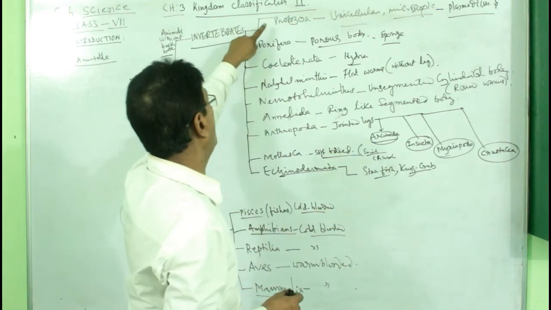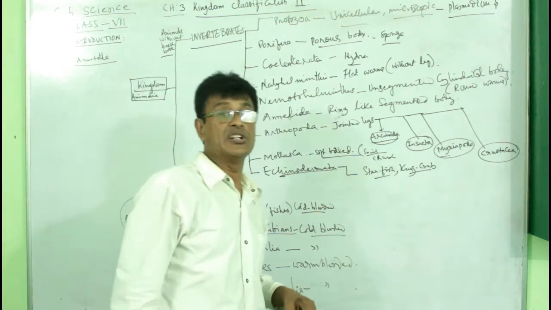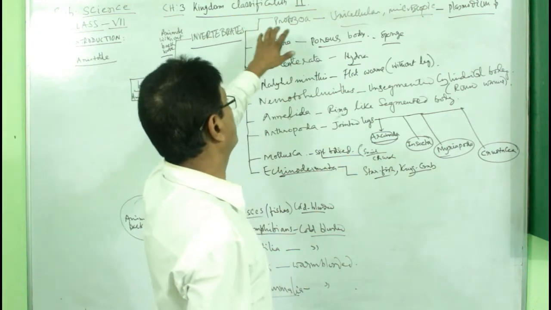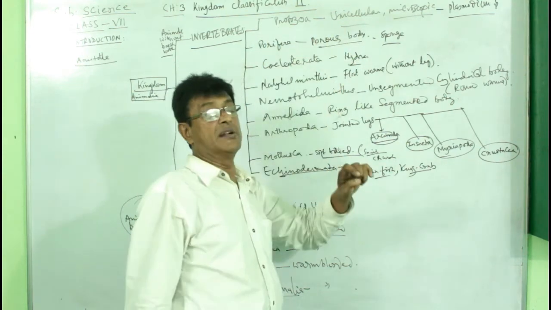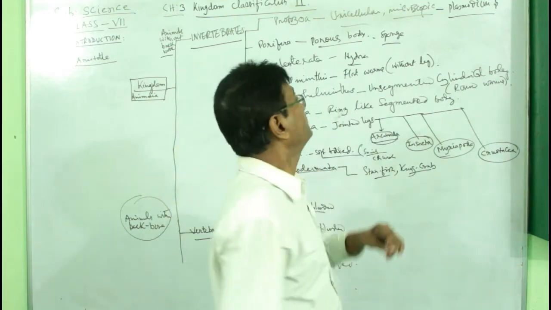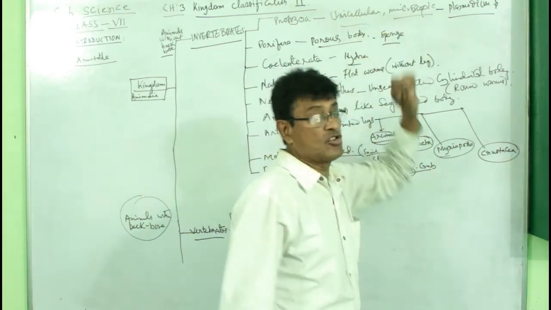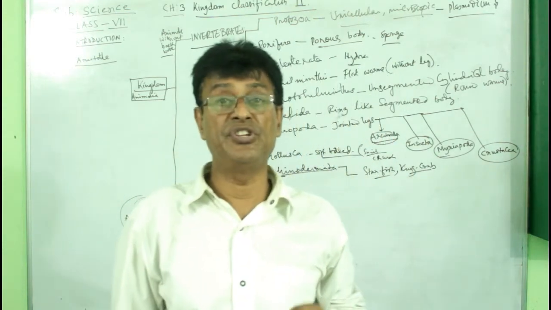There are 1, 2, 3, 4, 5, 6, 7, 8, 9 classes. One, Protozoa is a phylum where the animals are very primitive, unicellular and microscopic, and most of them are also disease causing.